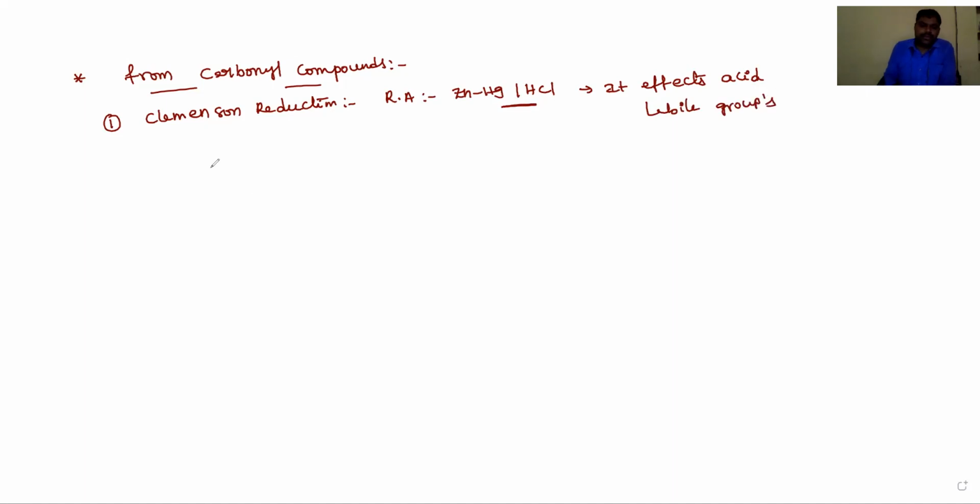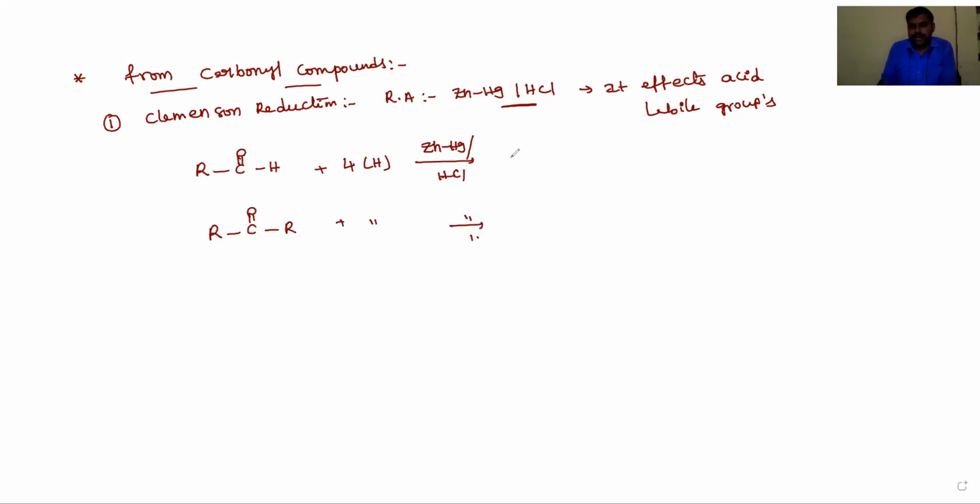Okay, so for example, aldehydes and ketones on reduction with nascent hydrogen, zinc amalgam HCl produces nascent hydrogens, and they are converted into corresponding alkanes.